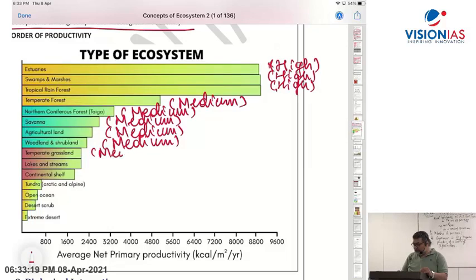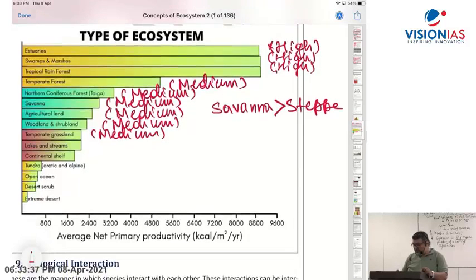But again you can see here, if you compare temperate grassland with the savanna, if you look at this diagram, savanna, the tropical grassland, has got more than the temperate one, than the steppe. Steppe is in Europe. Then you can see here, lakes and stream, medium level. Continental shelf, medium.